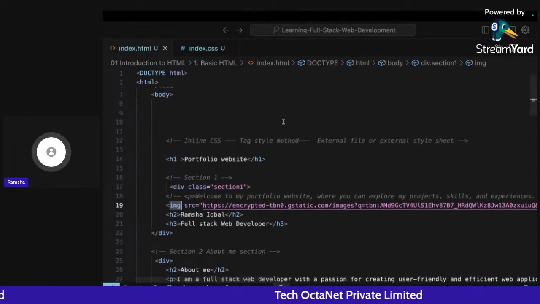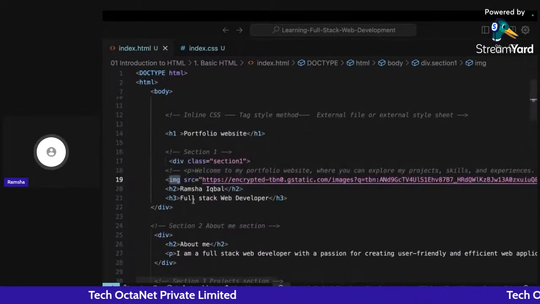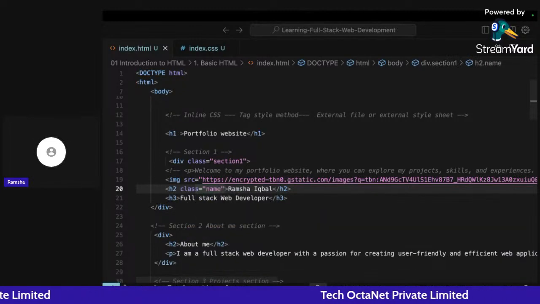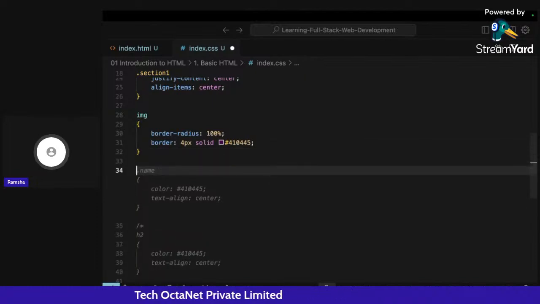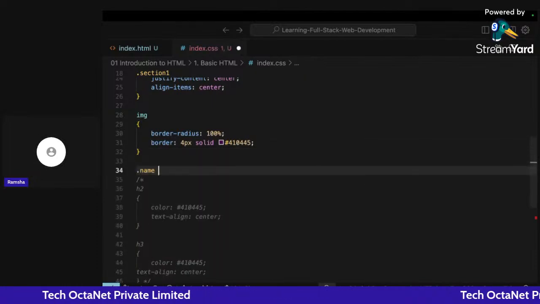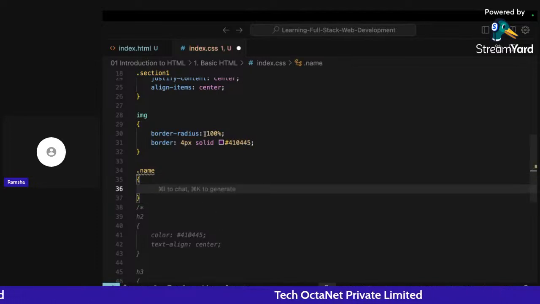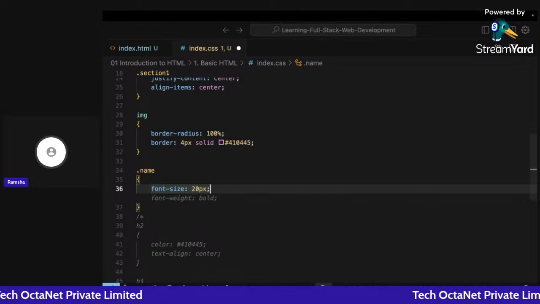So what I will do, I will go back and I will search the name where I have written. Yeah, this is written here. So I will give a class to this. I will give a class name. Okay. And here I will target this and I will write simply font size of 20 and font weight will be bold.